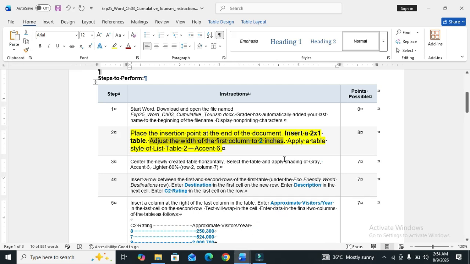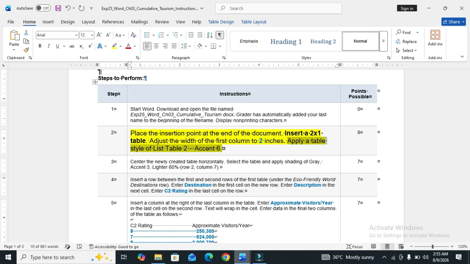Next, apply a table style of List Table 2 Accent 6.